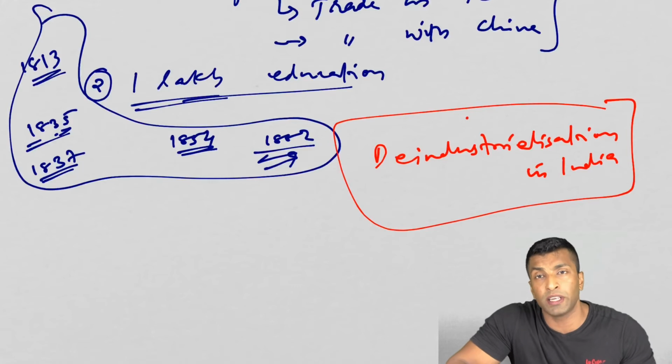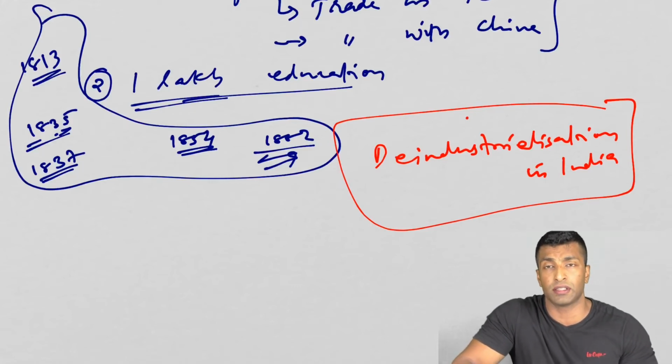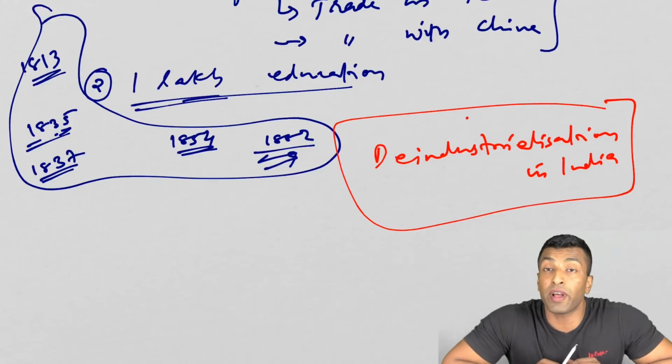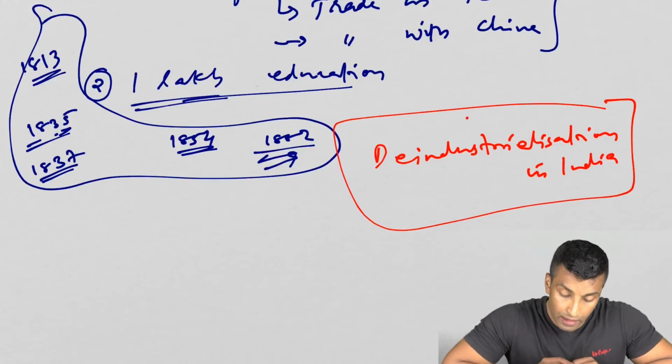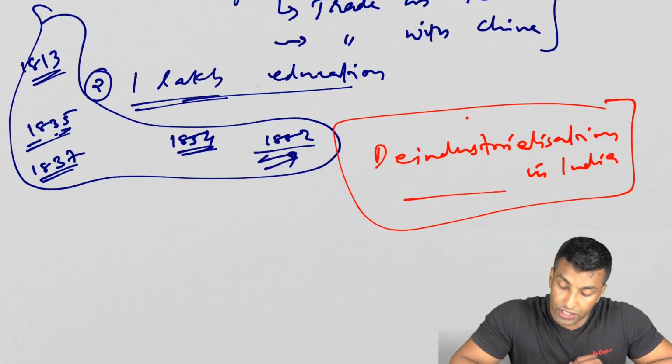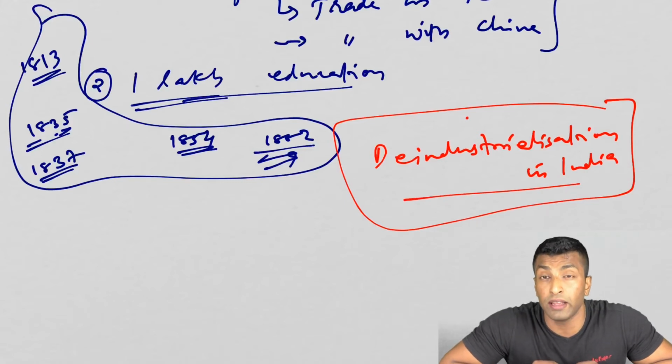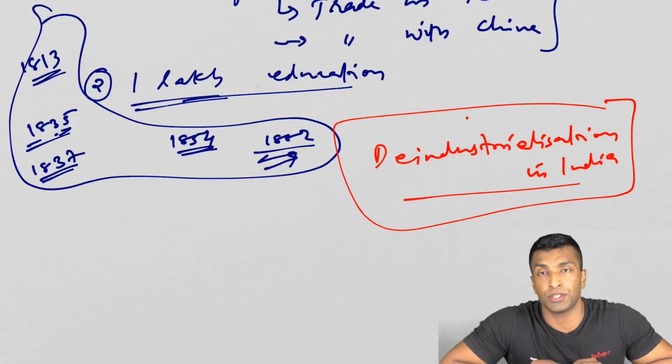Different rulers are participating because they lost their kingdoms. So different people were participating for different reasons. Had they won the revolt, what would have happened? That is a hypothetical question. But all those things we'll cover later. I'm just telling you that for the 1813 Charter Act, the most important impact is that it led to deindustrialization in India.